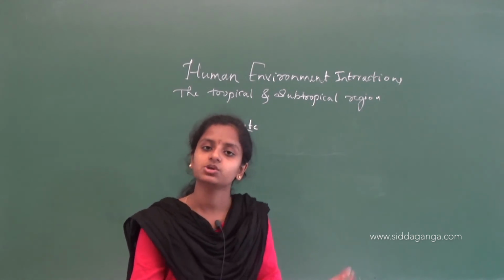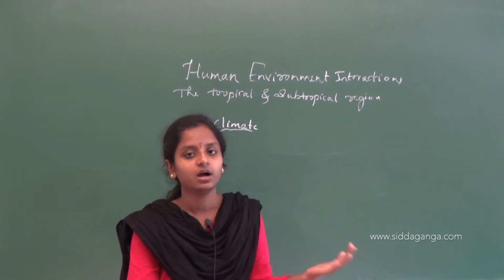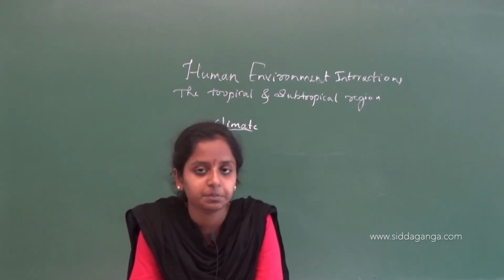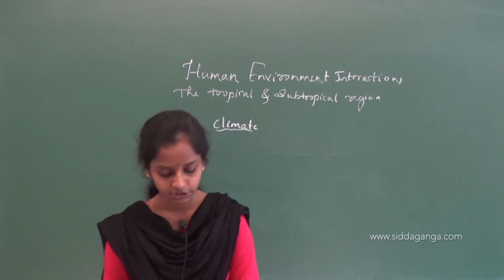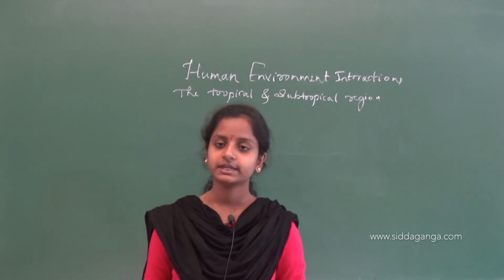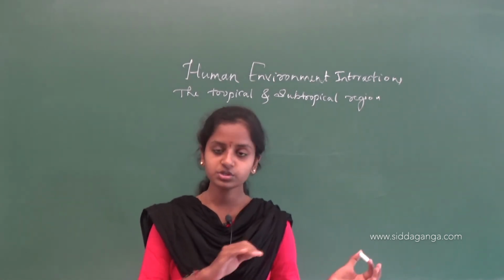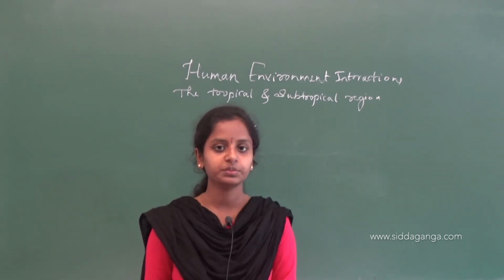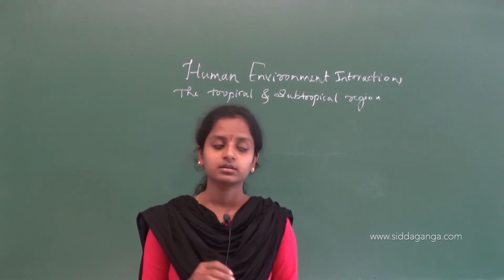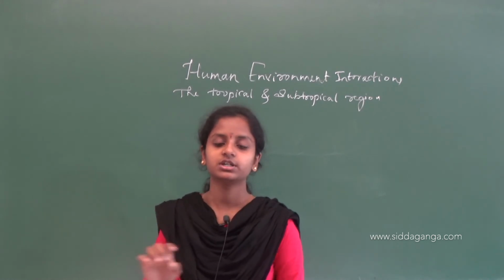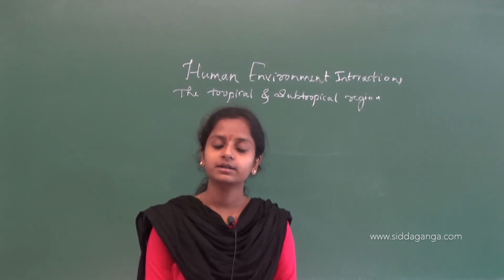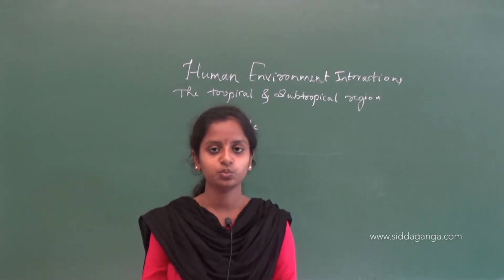That's why the Amazon River will also be in a hot and wet climate, because the Amazon River flows in the equatorial region. Both day and night are almost equally hot and humid. The day and night in the equatorial region will be equally hot and humid.